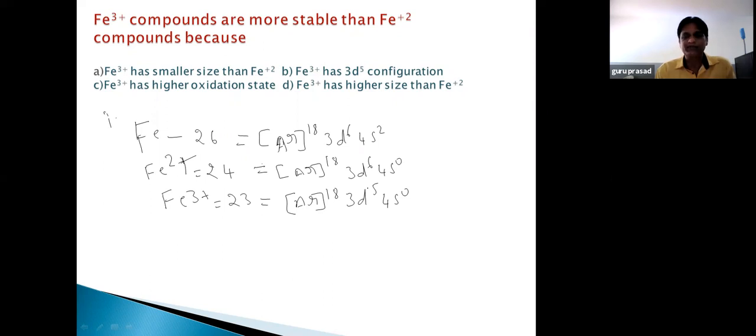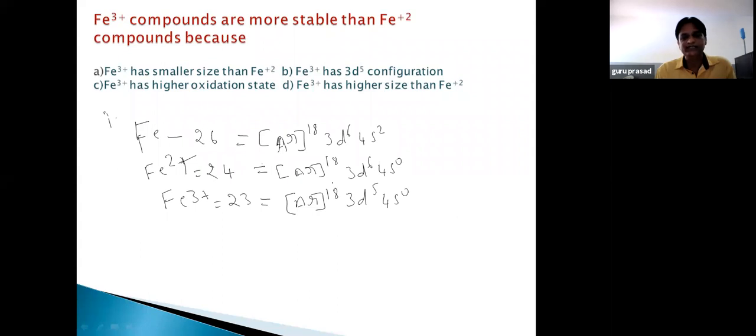For example, alkali metals, oxidation state is always +1. Alkaline earth metals, oxidation state is always +2. Aluminium, oxidation state is always +3. Fluorine, oxidation state is always -1. So they have fixed oxidation states. But when you come to d and f block elements, they show variable oxidation states.